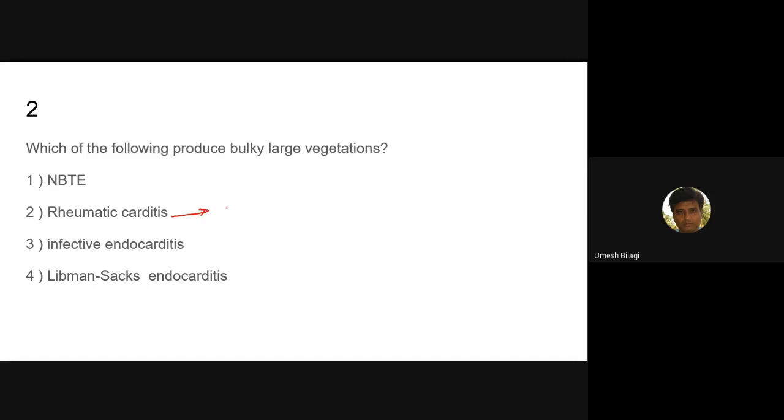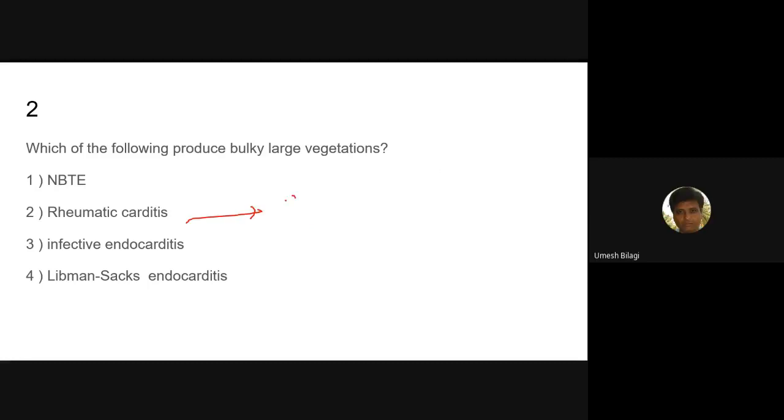So most of the questions will be wandering around these topics. You'll get a question on rheumatic carditis. What is rheumatic carditis? Sir, mainly three layers of the heart are involved.